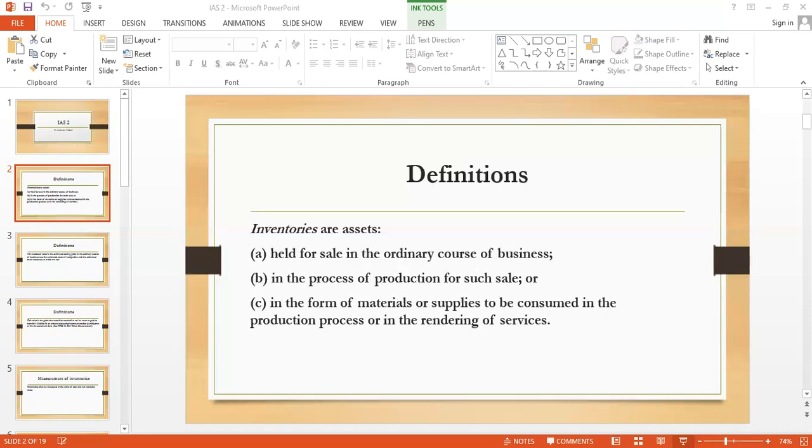So in order to find out the NRV, what you have to find out? You have to find out the selling price. For example, the selling price is 15,000 and the cost necessary to make such sale is suppose 1,000. It means if you sell that inventory, you will get 14,000, and this is called the net realizable value.